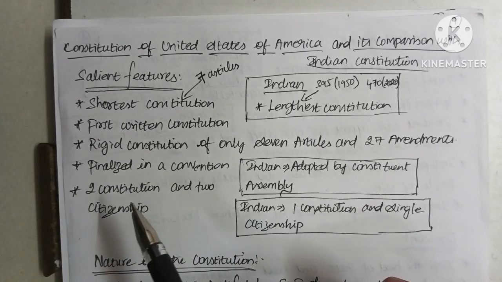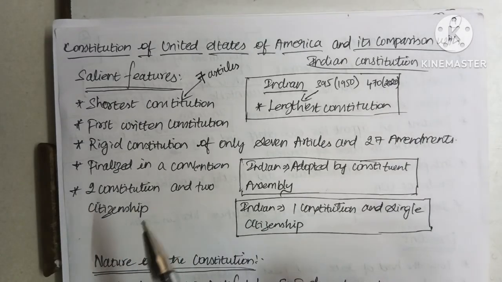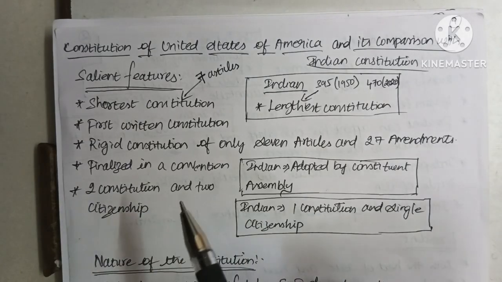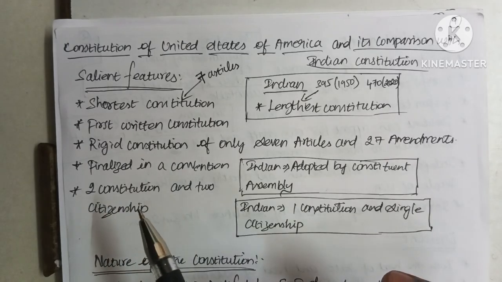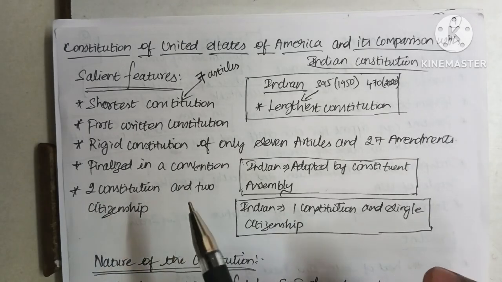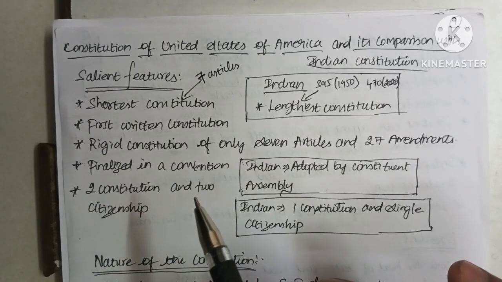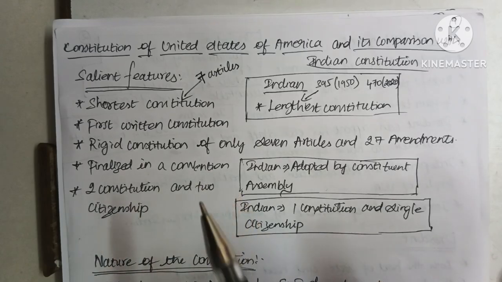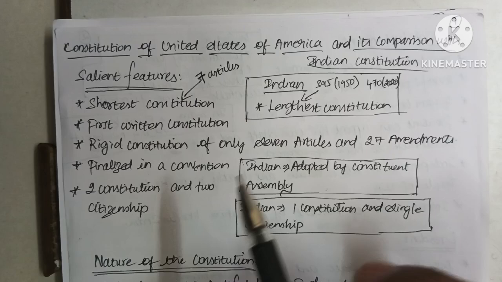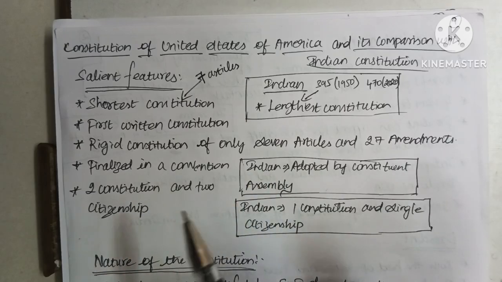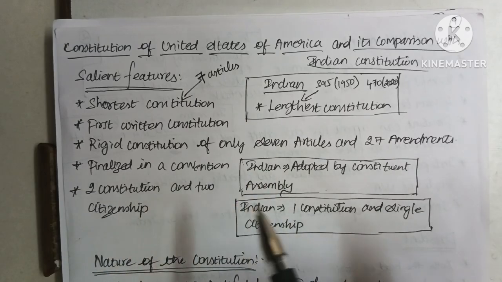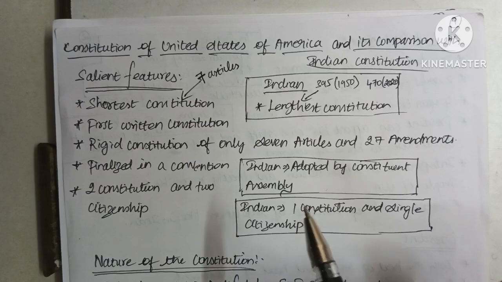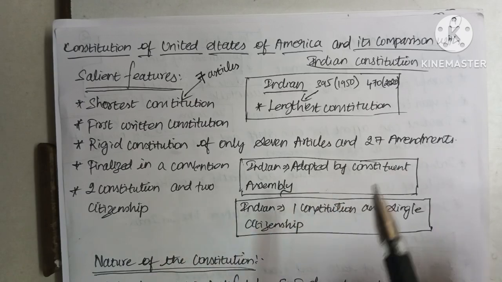Next thing is that the US has two citizenships, and it also has two constitutions, which means that a person who was born in the US is a citizen of the United States of America and also a citizen of the particular state where he was born. But India has only one constitution and a single citizenship.